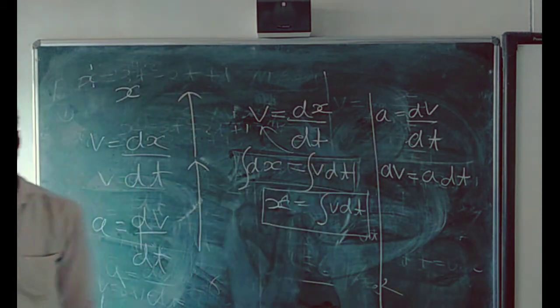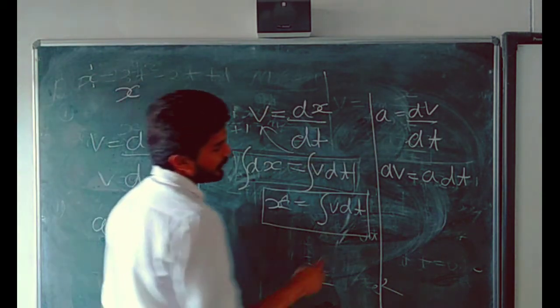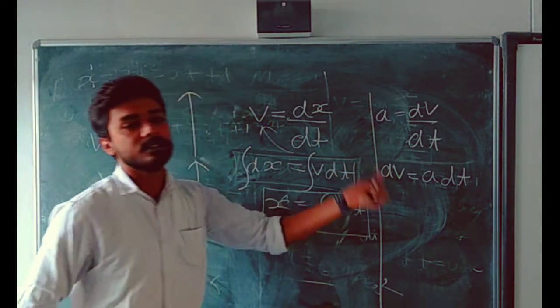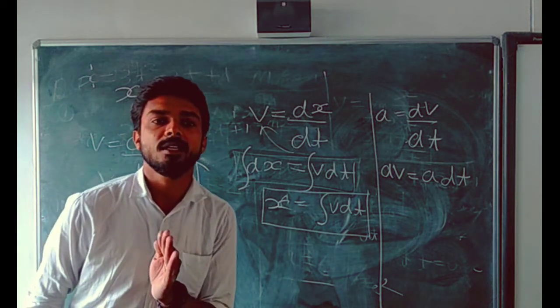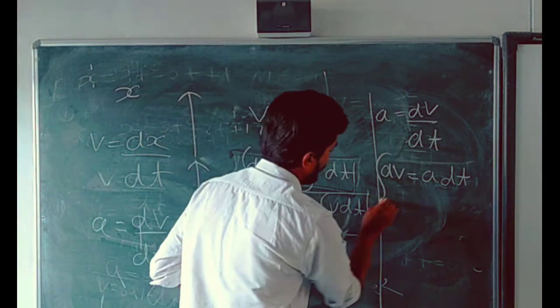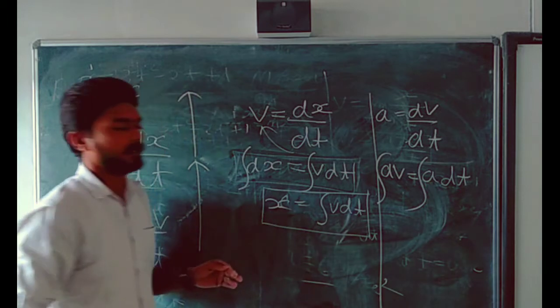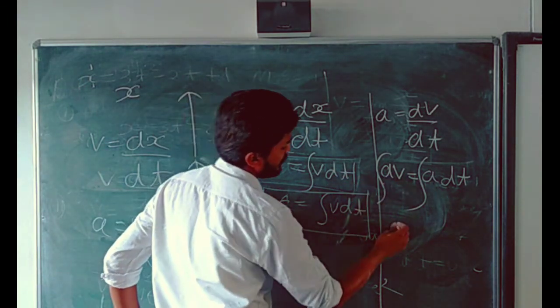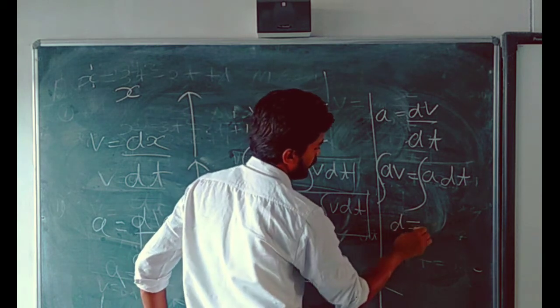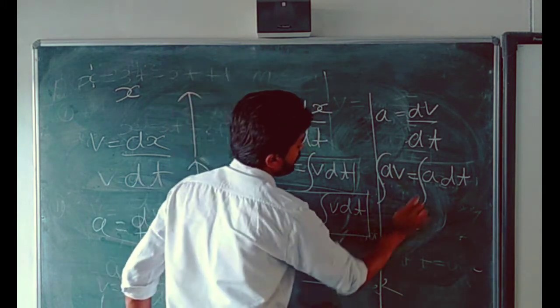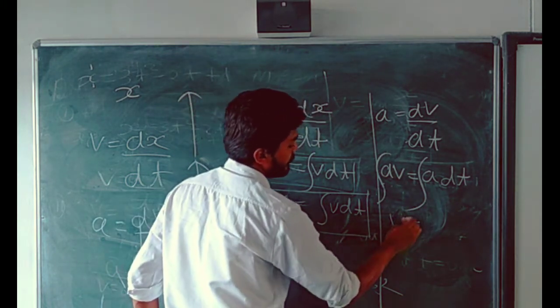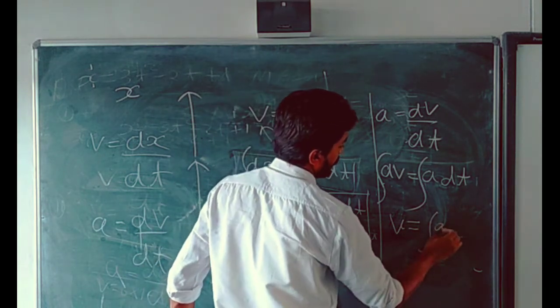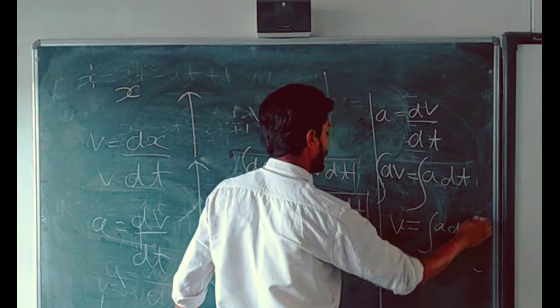After that, to eliminate this d, you will apply the integration process. When you apply this integration, this d will be removed from here, and you will get v is equal to integration of a dt.